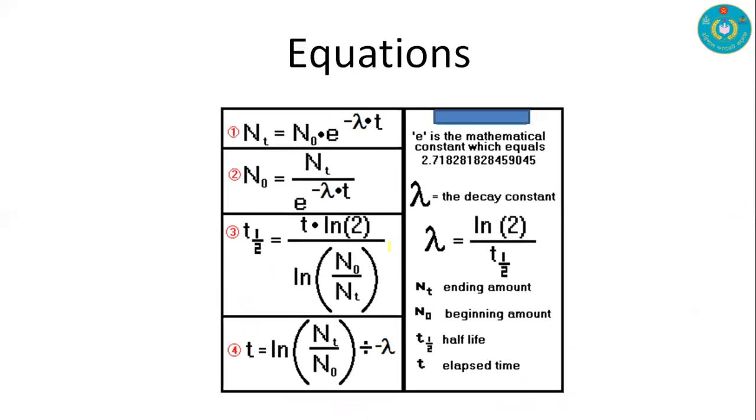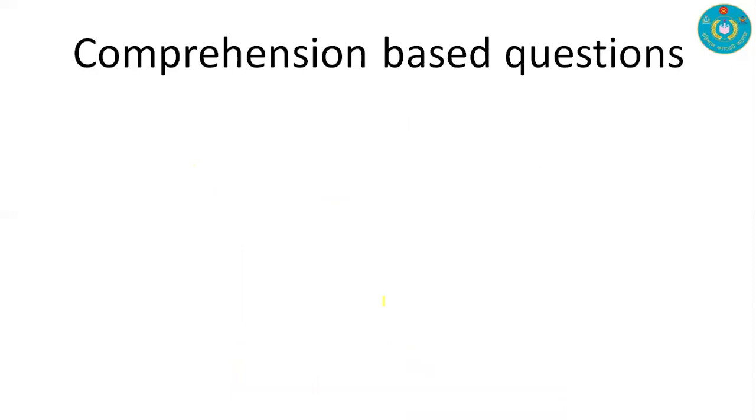And these are the equations related to today's topics, that is N is equal to N naught e to the power minus lambda t. This is the core equation, and by using this equation we can write other equations. These are all equations based on N equal to N naught e to the power minus lambda t. Observe these equations. I think they will be helpful for you to solve any mathematical problem related to our topics, and some comprehension based questions.